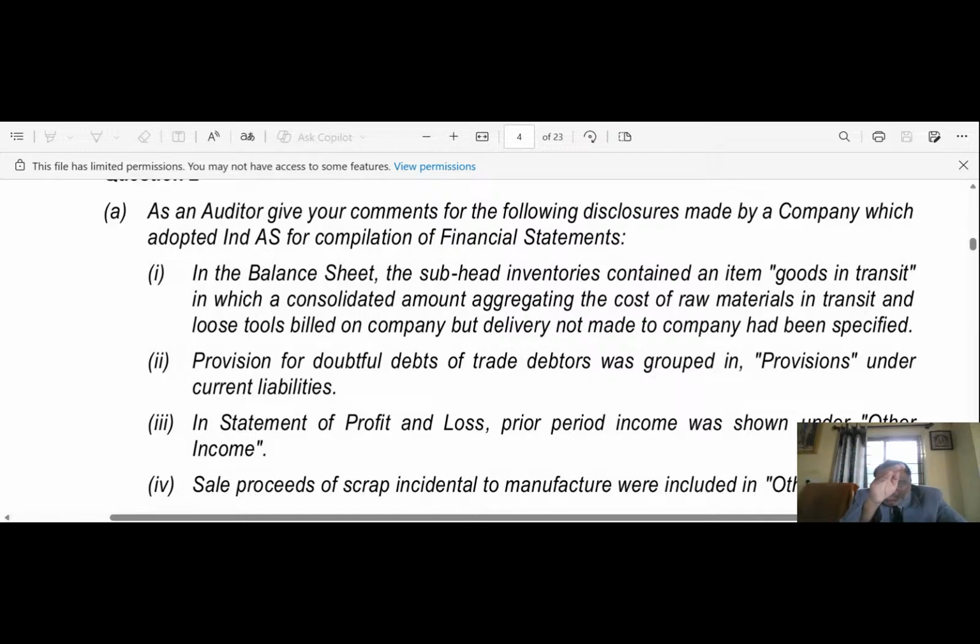So it will be an adjusted figure so that the net amount will come. Okay, no need to create a separate provision again.